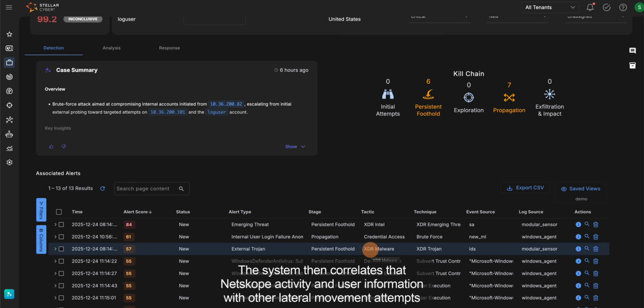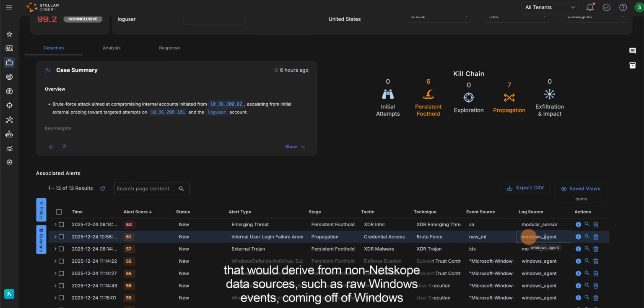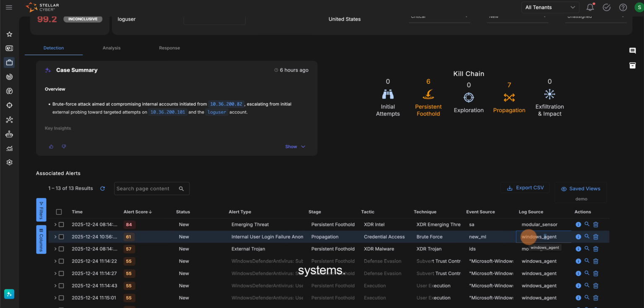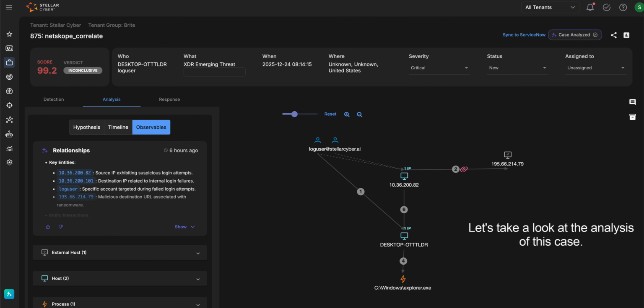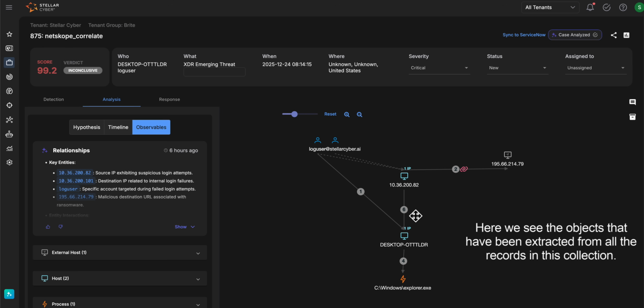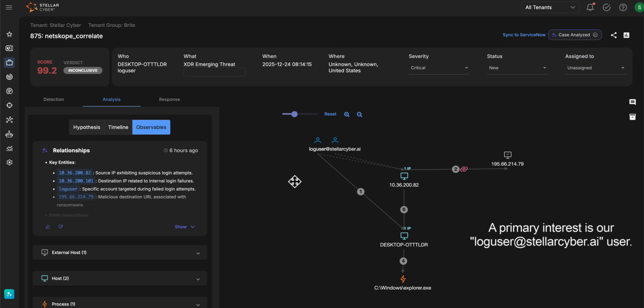The system then correlates that Netskope activity and user information with other lateral movement attempts that were derived from non-Netskope data sources, such as raw Windows events coming off of Windows systems. Let's take a look at the analysis of this case. Here we see the objects that have been extracted from all the records in this collection. Of primary interest is our log user at stellarcyber.ai user. That user is the one that was identified by means of the Netskope CloudTap.